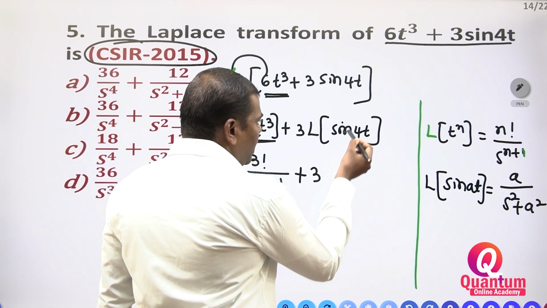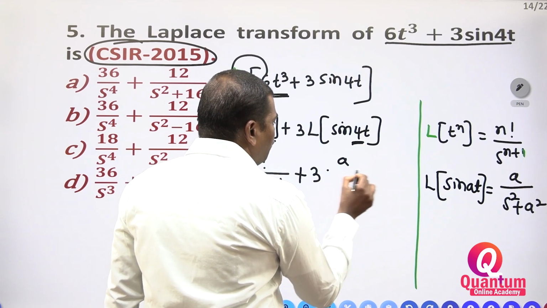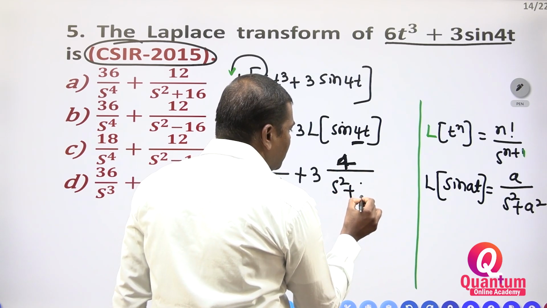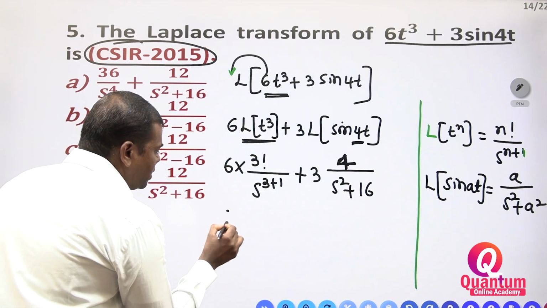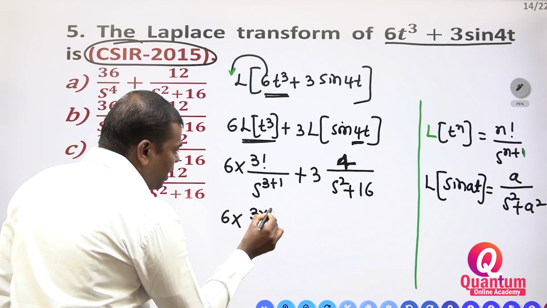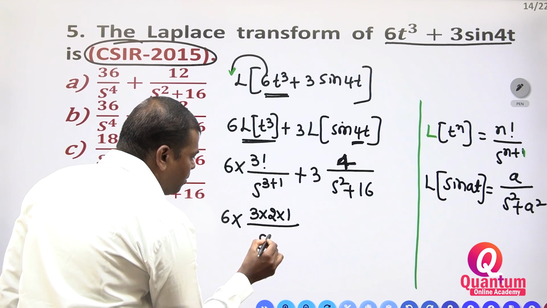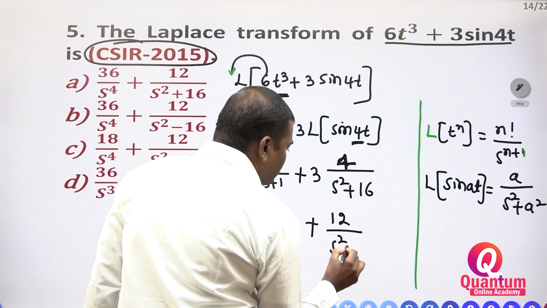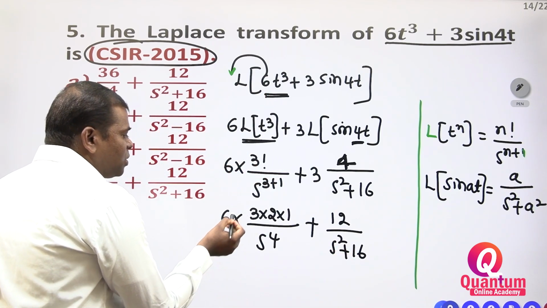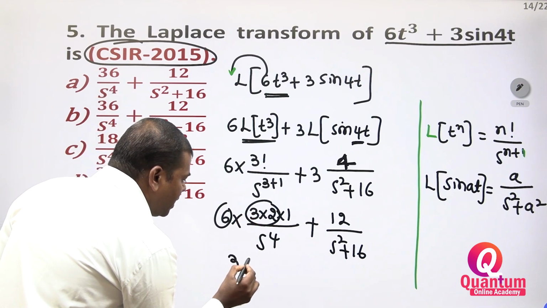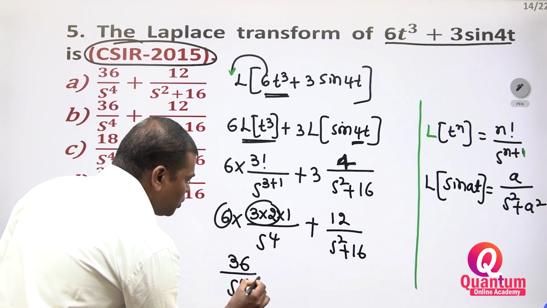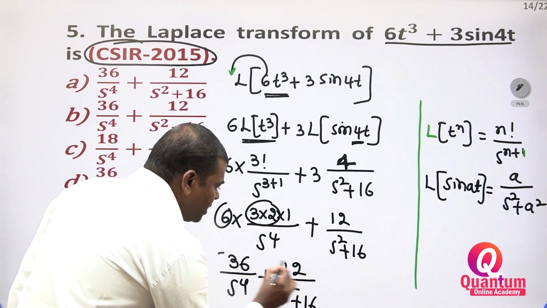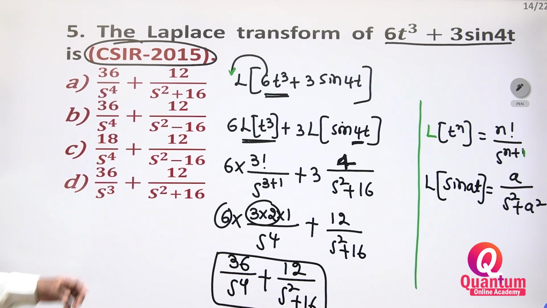3 into a, which is equal to 4, a is equal to 4 divided by s square plus 16. We have to write: 6 into 3 factorial, which means 3 into 2 into 1, divided by s to the power of 4, plus 4 threes is 12, divided by s square plus 16. Right. So now 6 into 6 is equal to 36. 36 divided by s to the power of 4 plus 12 divided by s square plus 16. This is your answer. Now you have to check the option.